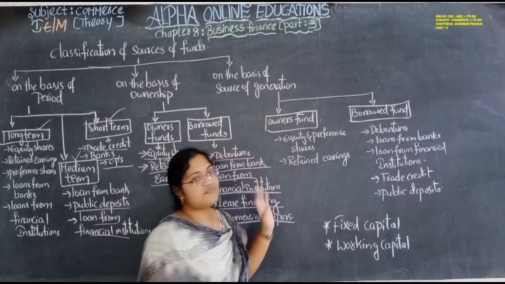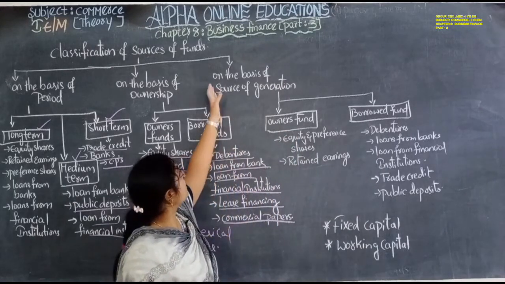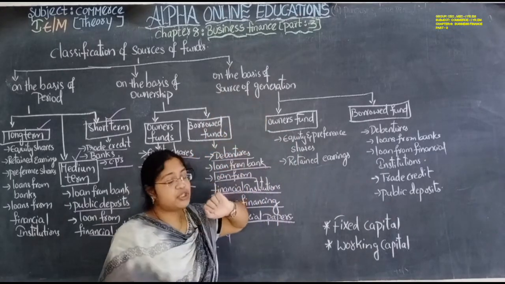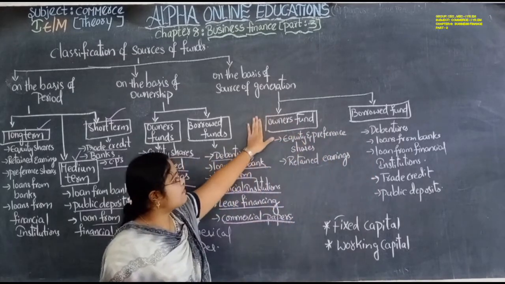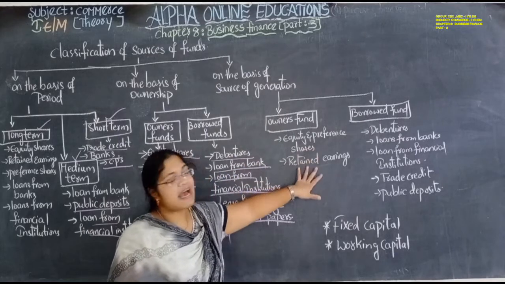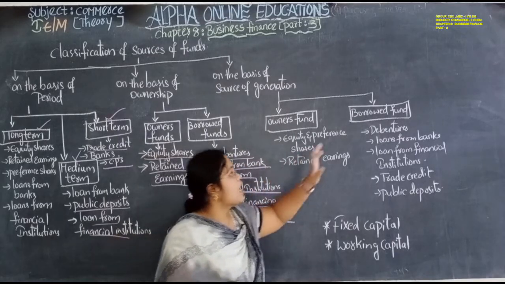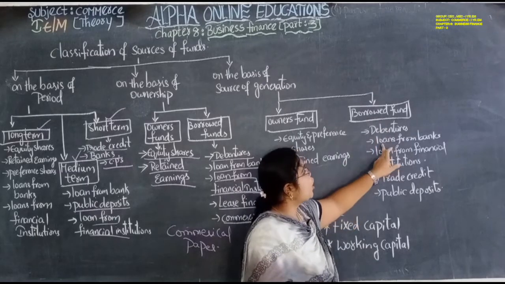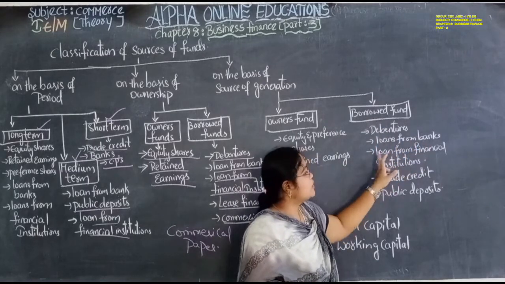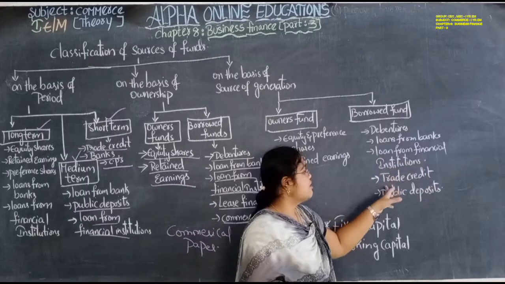Next, owner's fund. This is on the basis of source of generation. We have two, owner's fund and borrowed fund. Owner's fund means equity and preference shares and retained earnings, and borrowed fund means debentures, loan from banks, loans from financial institutions, trade credit.